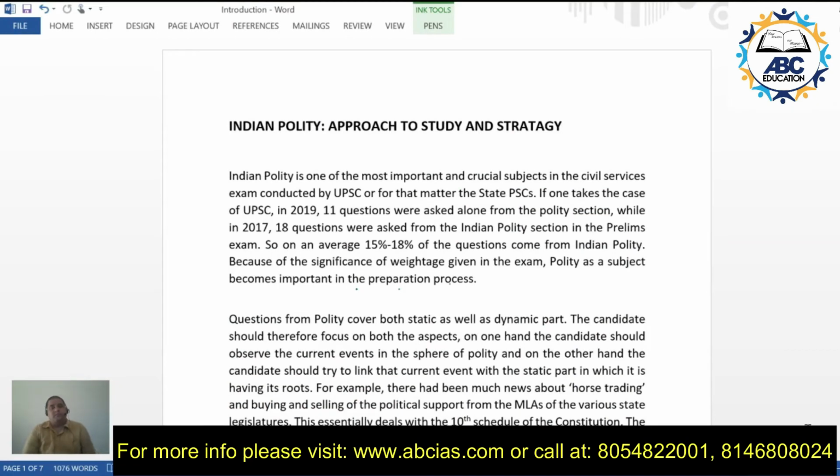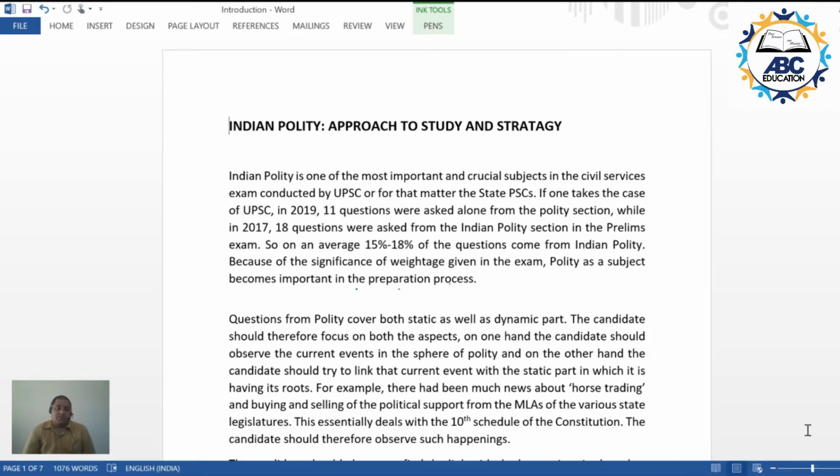Hello and welcome to this session regarding the introduction of the topics related to Indian polity. Before moving on to the main aspect of the topic, let's first understand the approach required to study, and the strategy that is required to cover the topics related to Indian polity.